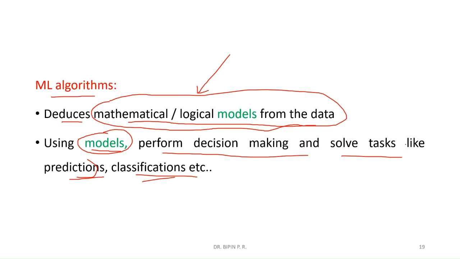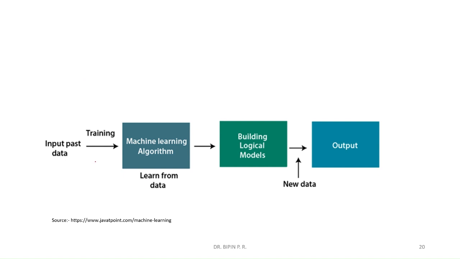This is the pictorial representation of the machine learning algorithm, the same explanation with the help of a diagram. In machine learning, the algorithm learns from past data. That phase is known as training.